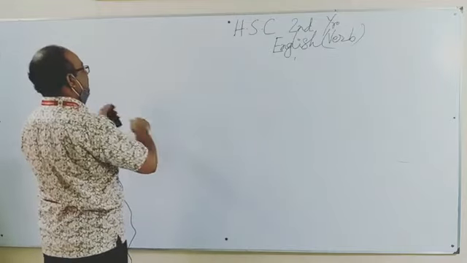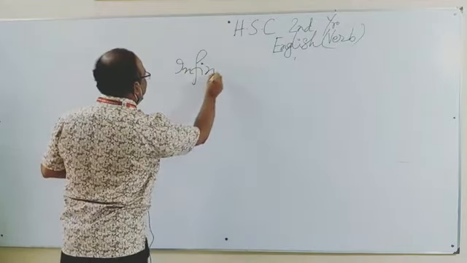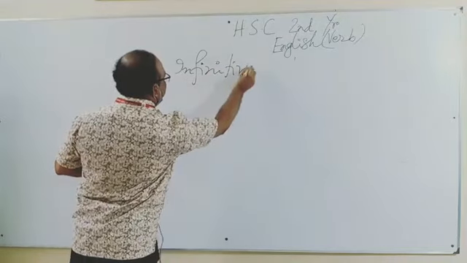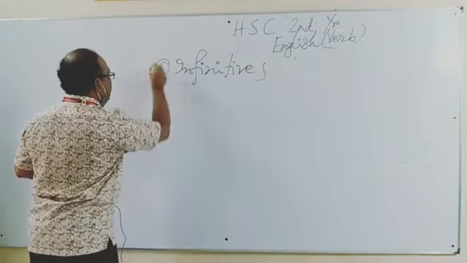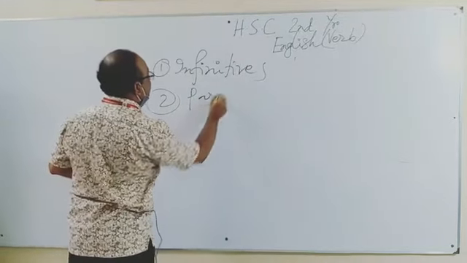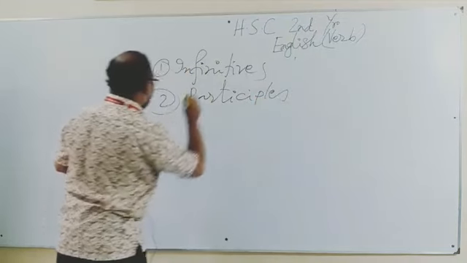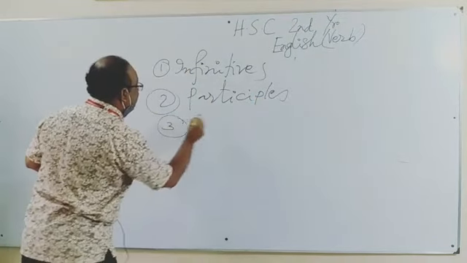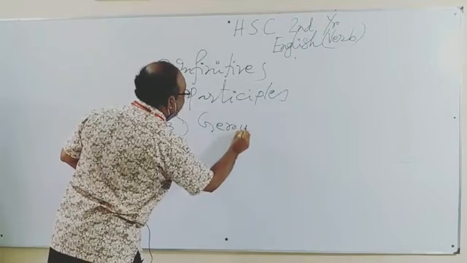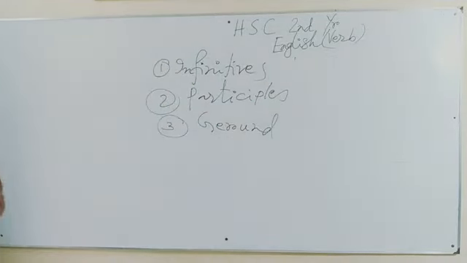First one, infinitives. Second one, participles. And third one, gerund.